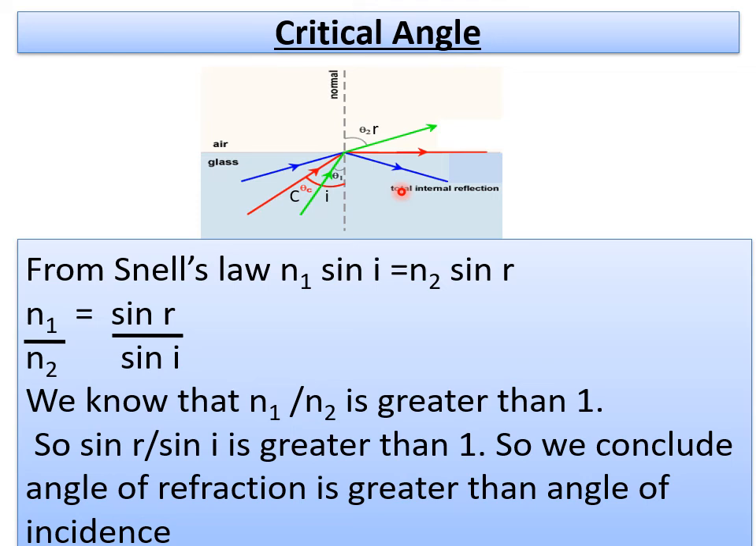Let I be the angle of incidence and R the angle of refraction. From Snell's law, N1 sin I is equal to N2 sin R. Now we apply this to the condition. So N1 by N2 is equal to sin R by sin I. Since N1 by N2 is greater than 1, sin R by sin I is also greater than 1. So we can conclude the angle of refraction is greater than the angle of incidence. That means I is less than R.